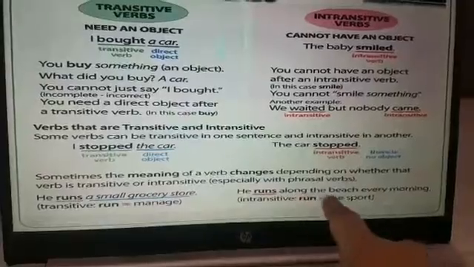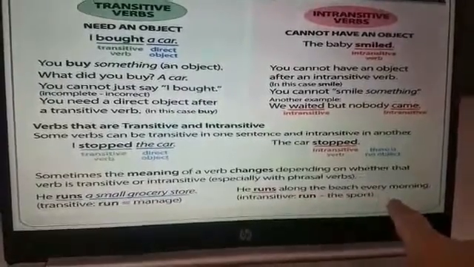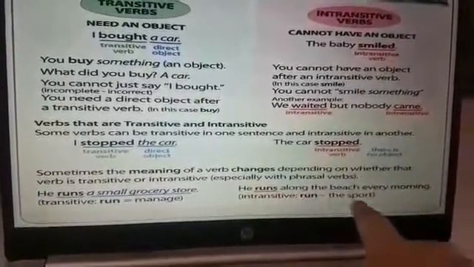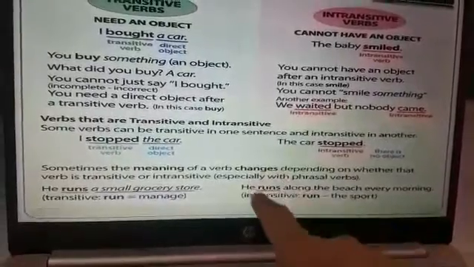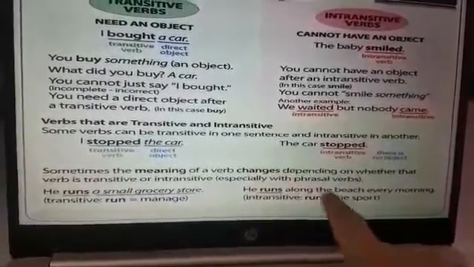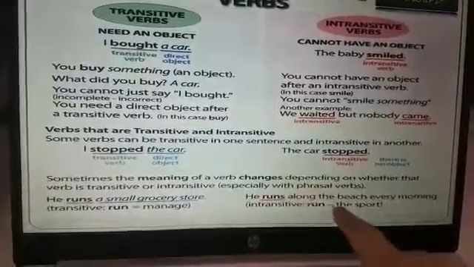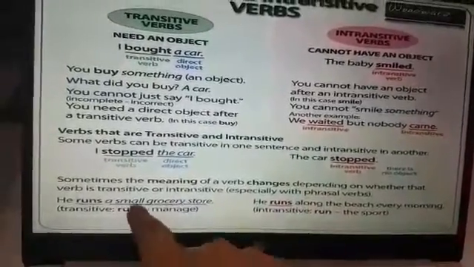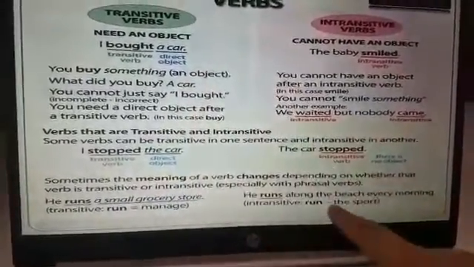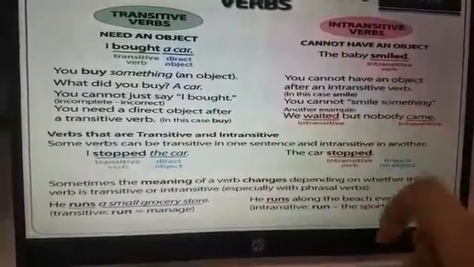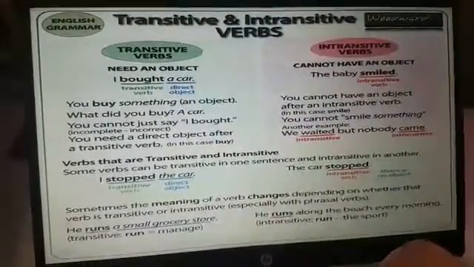He runs along the beach every morning. So the word runs is the sport, and it does not require an object. There is no object. So runs over here is the intransitive verb. So students, I think this is clear to you.